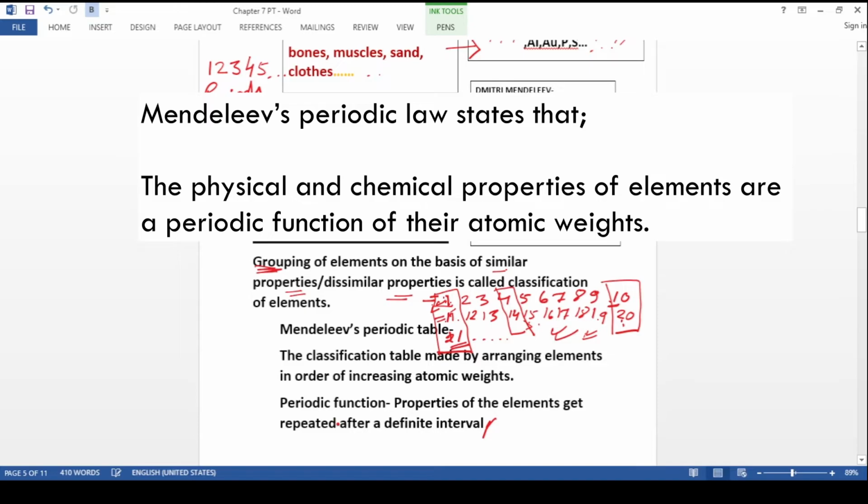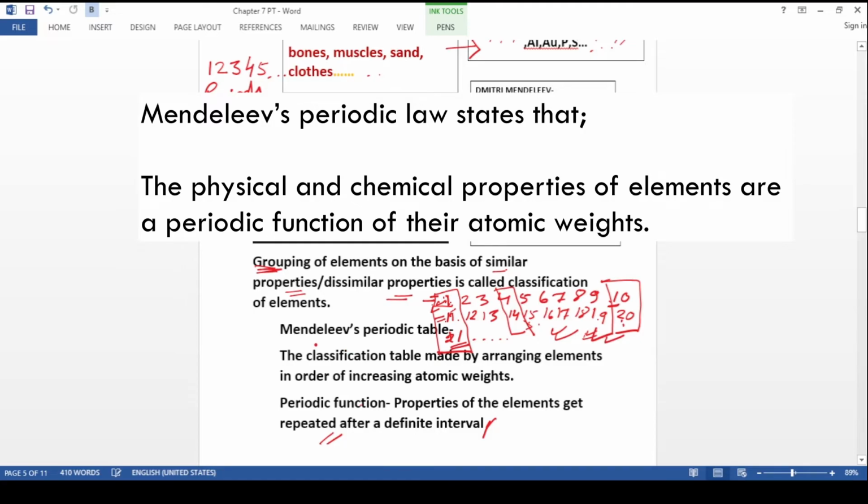It can be defined this way also. Periodic function, what is periodic function? Properties of the elements get repeated after a definite interval or definite period. This is periodic function. After every 10 elements, properties are repeating in this example which we studied just now.